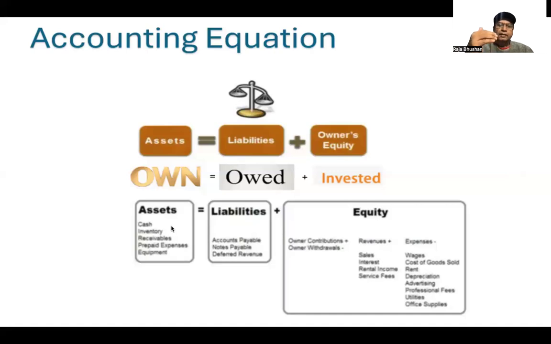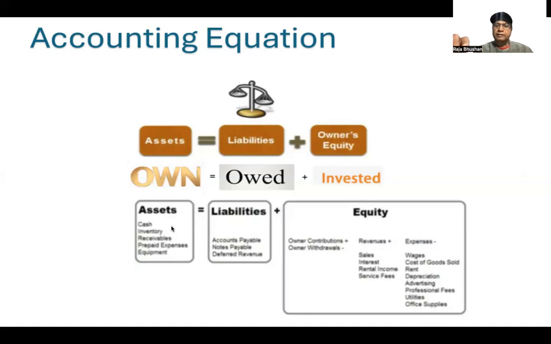So assets, liabilities. Then equity. What is equity? What the owner has invested. For example, owner's contribution. Owner's contribution is by way of share capital, and the revenues which the business generates are added to the owner's contribution. The expenses are subtracted.